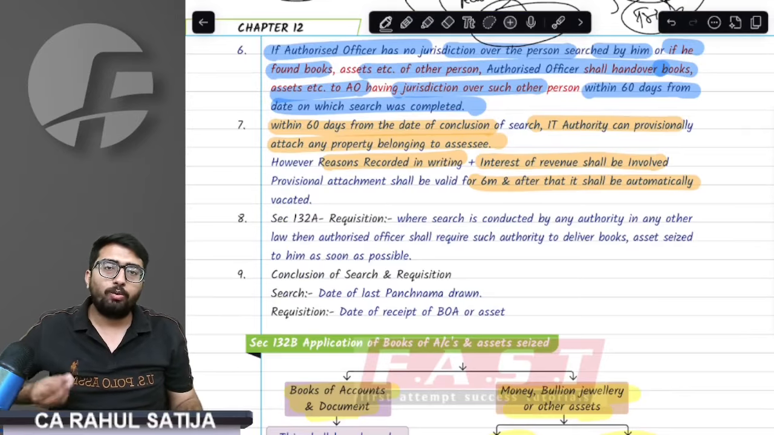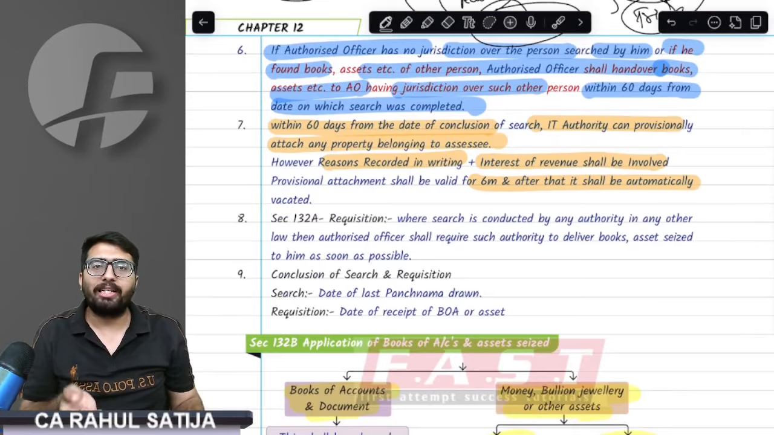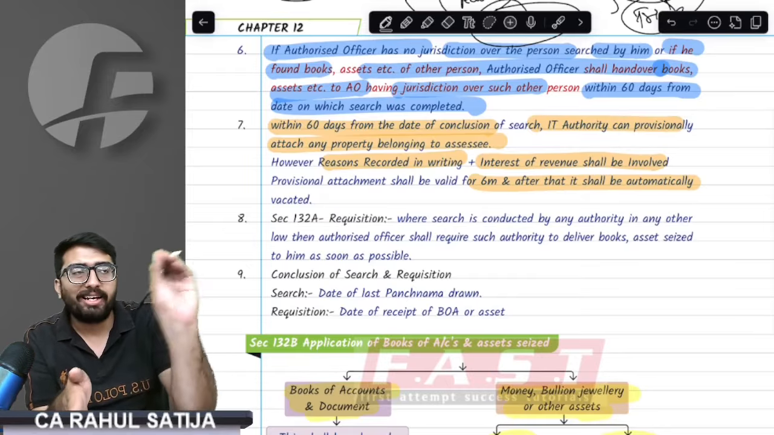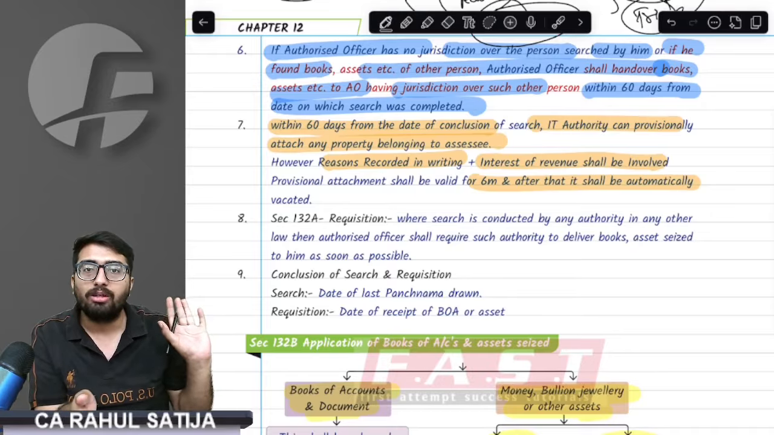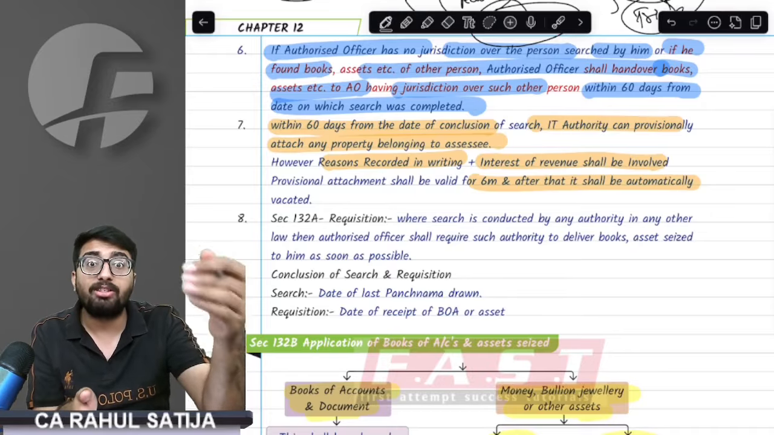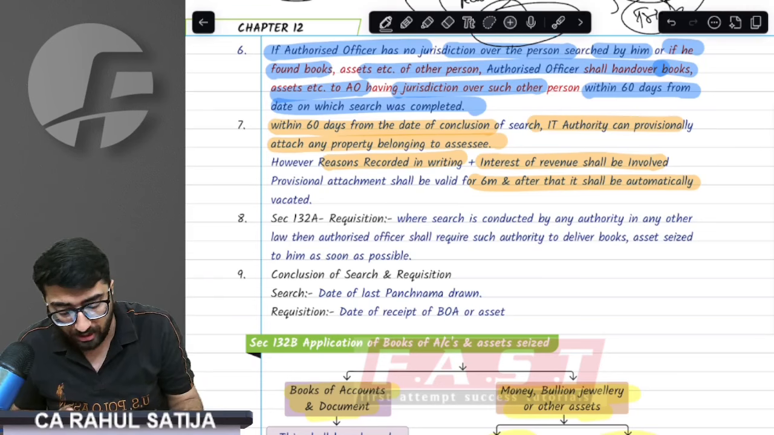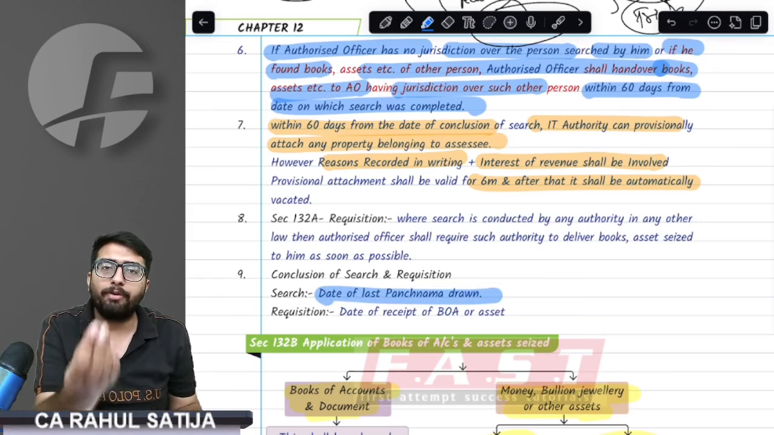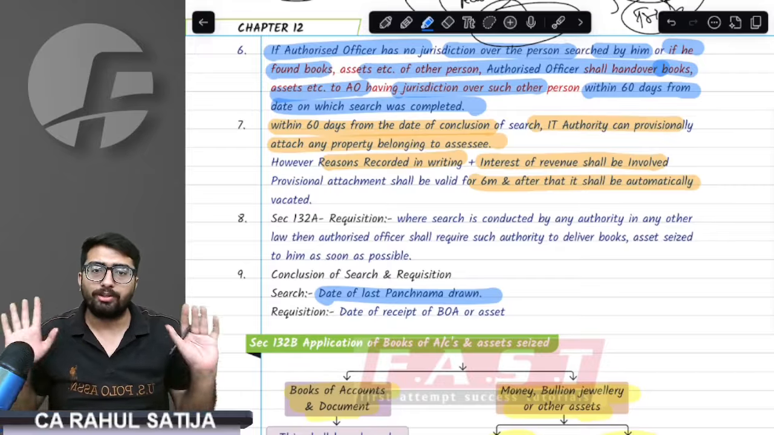Sir, when do we assume that search is concluded? See, search is initiated, and after a few days, when they leave the house, they make a list of items that they have found. It is called Panchnama, and that Panchnama is signed. The provision says the day on which the Panchnama is drawn or signed is considered the conclusion of search.